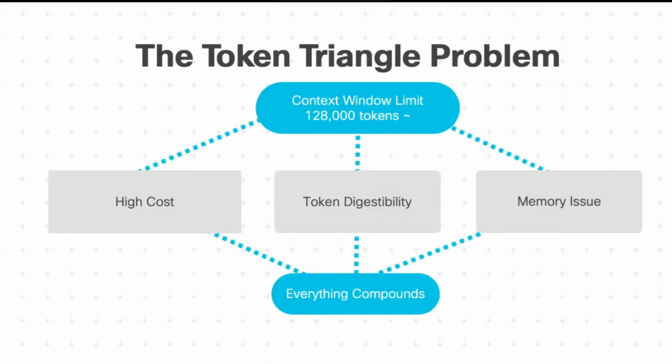Let's tackle this specific problem for today. We'll call it the token triangle problem. Let's say we want to work with an LLM that has a context window of 128K tokens. Seems like a large enough number, but we're hitting the limit after analyzing 85 configs, way less than our goal. This is the result of high cost through expensive token usage. You pay per token, and when we access the LLMs, it's processing our query using those tokens. Everything you send to the LLM gets converted into tokens. Whatever it sends back is also composed of tokens.